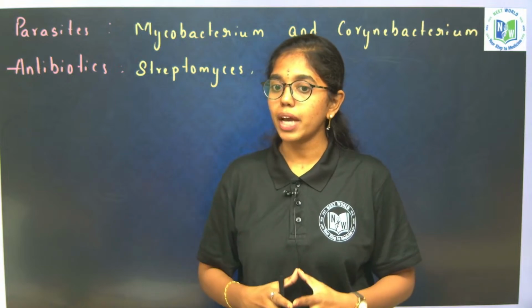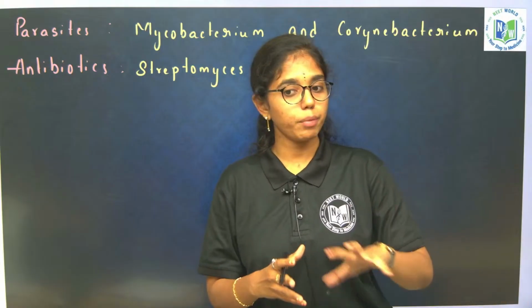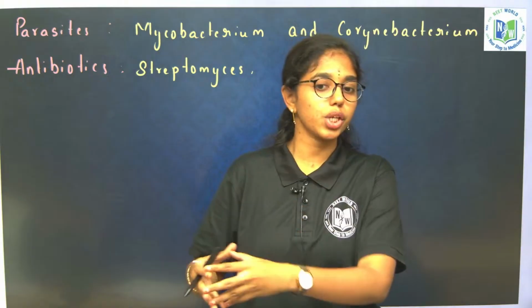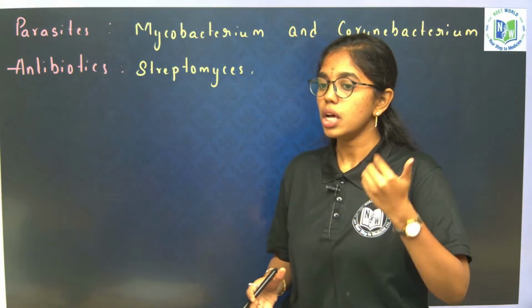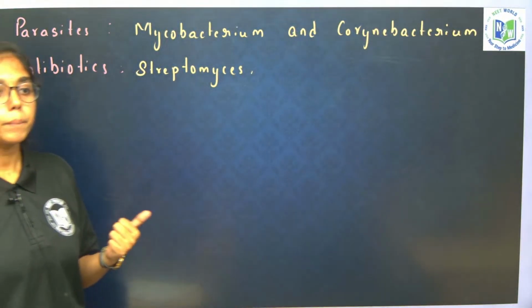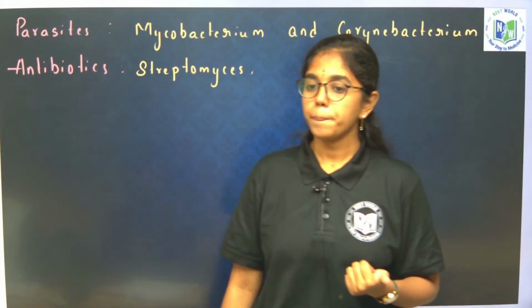In reproduction we have learned about binary fission, which occurs in favorable condition, and then about endospores, which form in unfavorable condition. Sexual recombination includes conjugation, transformation, transduction. Transformation is given by Griffith. Model organism Streptococcus pneumoniae.